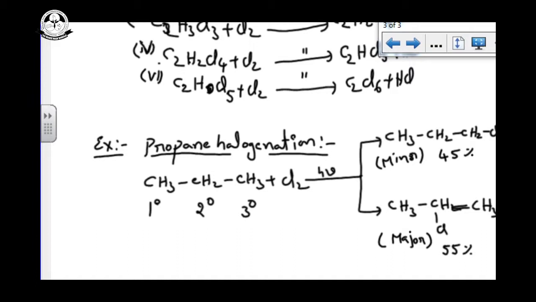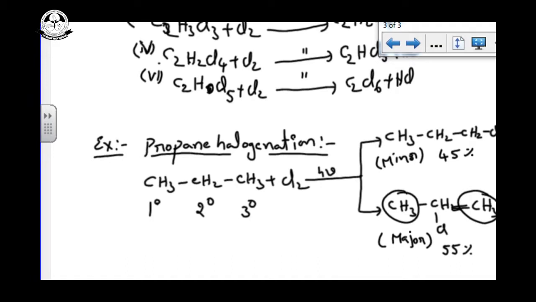Otherwise, in general organic chemistry, there is the inductive effect, hyperconjugation, and resonance effect. For the stability of any molecule, we first see the resonance effect. Here there is no resonance effect. Next we see hyperconjugation: more hyperconjugated structures, more stable. First is resonance, second is the inductive effect, third is hyperconjugation. Here there are two plus I groups, electron releasing groups.